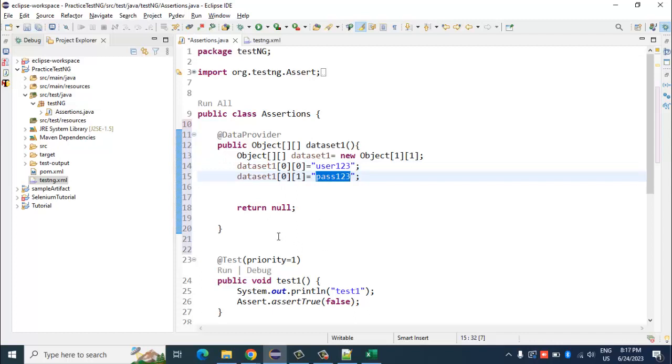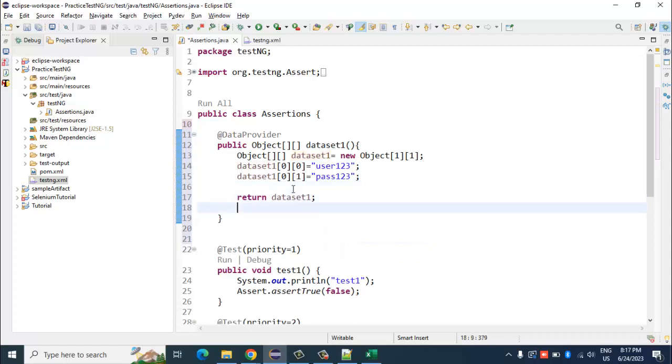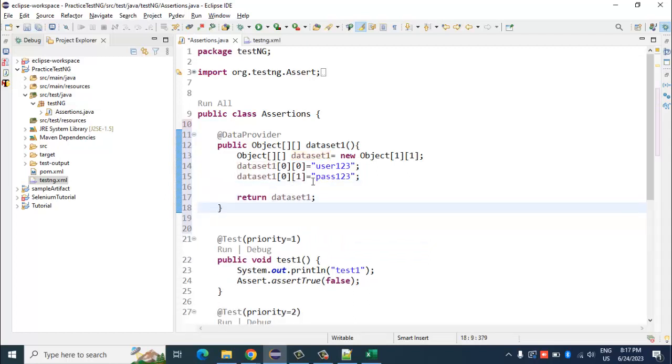So now let's say I mention here return dataset1. Why? Because I have mentioned here that I am going to return an object array, right? So what is the object array that I have defined here? Dataset1. So that is the object that I am going to return when I call this particular function.